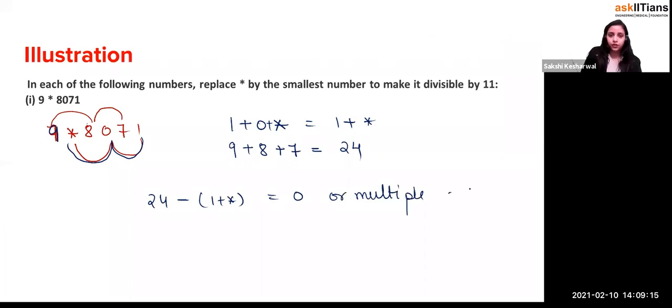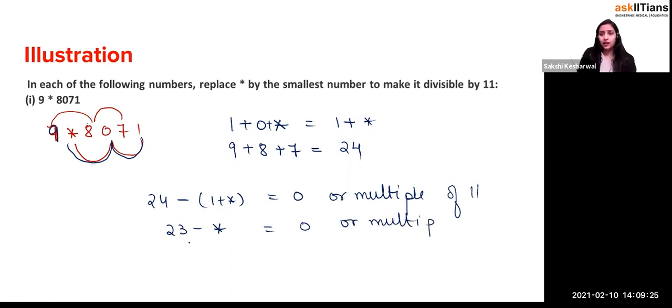This is 24 minus 1 plus star. So 23 minus star is equal to 0 or a multiple of 11, right? So you cannot take star as 23, because star is a single digit number. Yes or no? Single digit number. So multiple of 11.